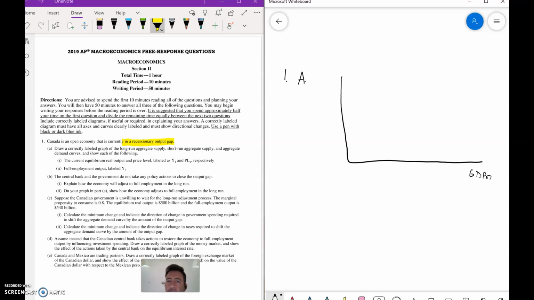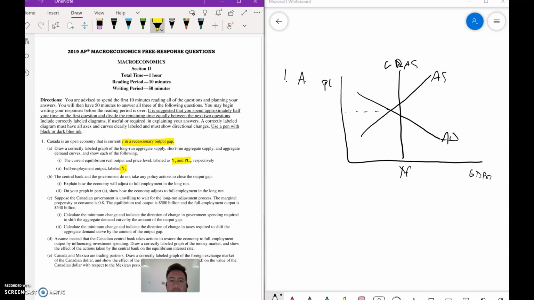GDPR. We have price level. We have our long run. Tells us to label that YF. So we're going to go label that YF. Tells us what to label, Y1 and PO1. This is going to be PO1. And then this is going to be Y1. Right there, you're done with A. Let's look at B.